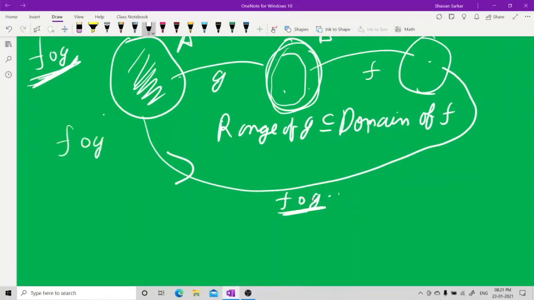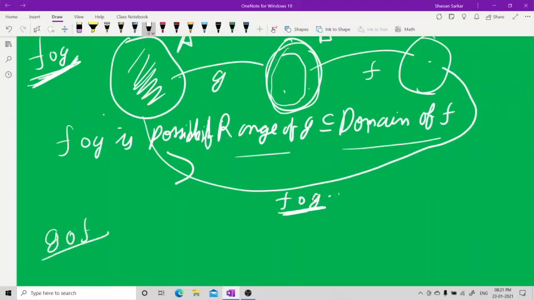Let me write: FOG is possible. This is a very important concept, if the range of G is a subset of the domain of F. Similarly for GOF, you just write it the opposite way: the range of F is a subset of the domain of G, and the rest is all the same.